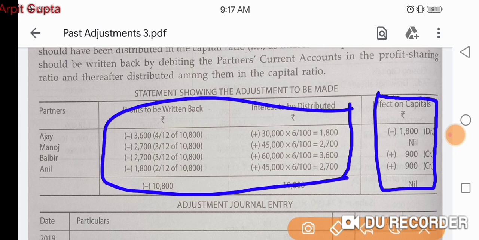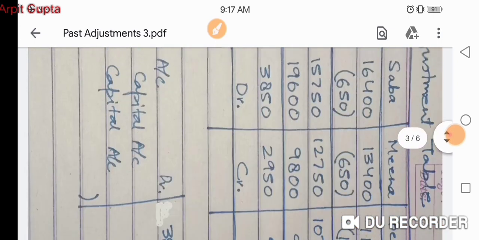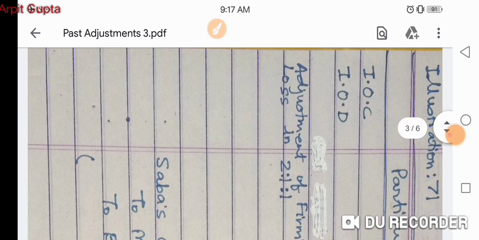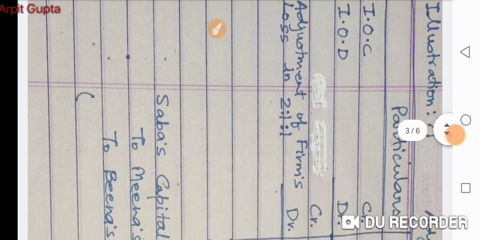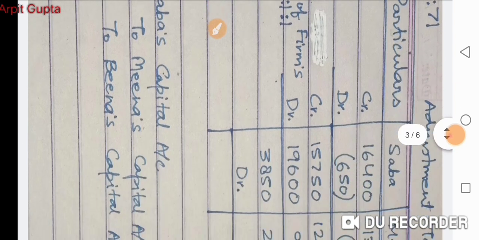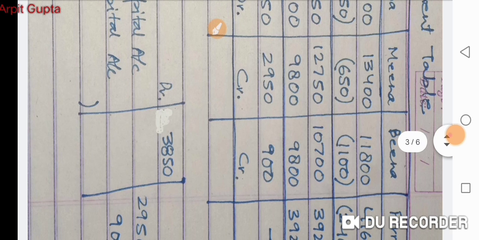Make one table, write interest on capital credit to all the four partners. Total will be 10,800, and the same amount you can take back in the ratio of 4:3:3:2 as we have done in this table. So you can write it like this: interest on capital, credit, and then all the partners. See, there were three partners in this question.